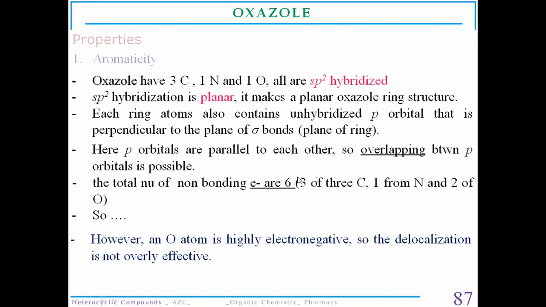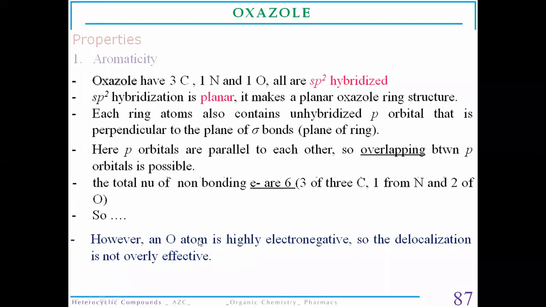So these 3 plus 3 provide the 6 pi electrons, and due to the presence of 6 pi electrons, they are going to obey the Huckel rule. That's why oxazole is aromatic in nature.